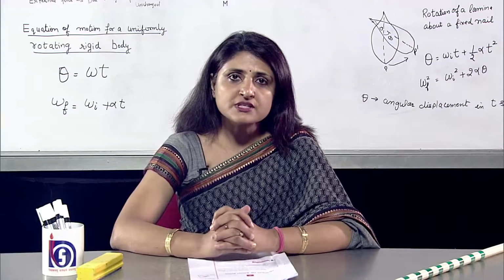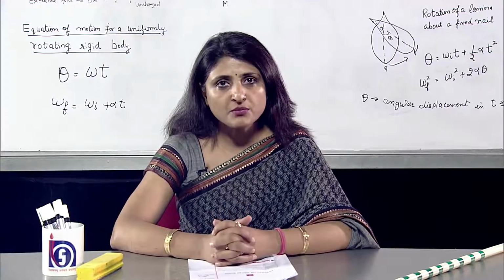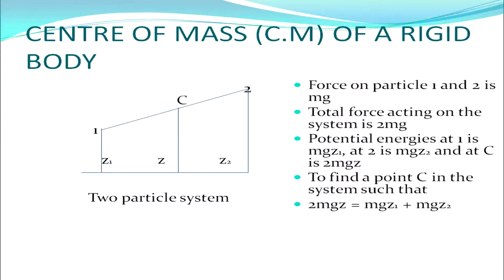Now, when we have discussed the rigid body and the point masses, let us talk about the center of mass of a rigid body. Consider a two particle system, that is 1 and 2. Particle 1 is at height z1 while particle 2 is at height z2. There is a point C which is midway between the two and it is at height z.